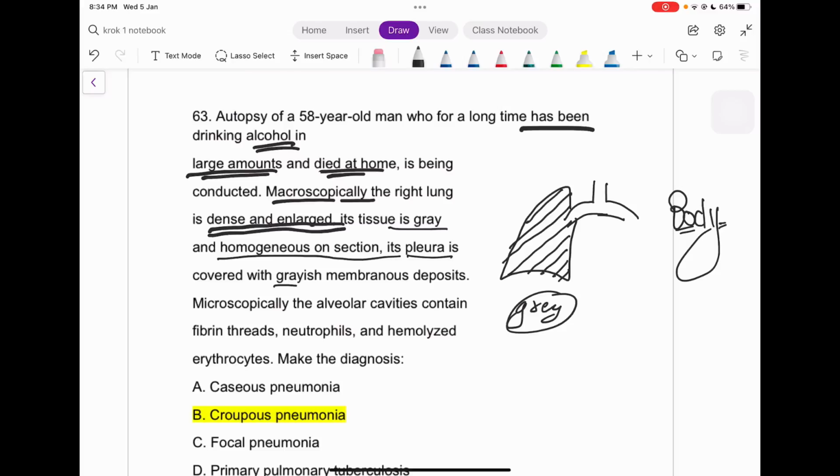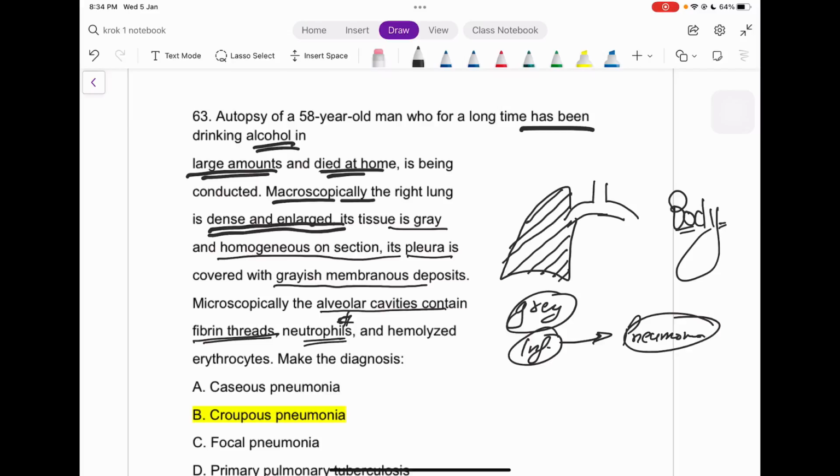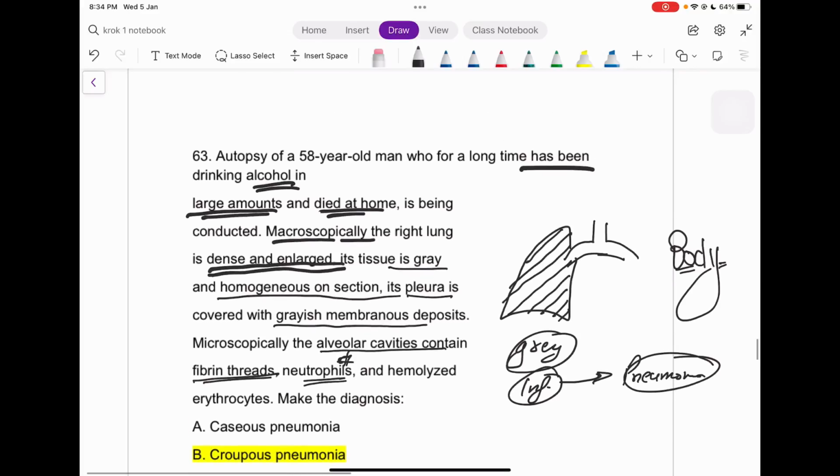Its pleura is covered with a glassy membrane deposit, and microscopically the alveolar cavities contain fibrin threads and neutrophils. So the neutrophils are present, right? I can think about an infection out here. And what infection is the most common in the lungs? Pneumonia. And another clue I got for pneumonia is the grayish membrane deposits out here. Neutrophils are also present with hemolyzed erythrocytes. That is the work of Streptococcus pneumoniae, or the pneumococcus. That is the better word, I would say, the pneumococcus, right?